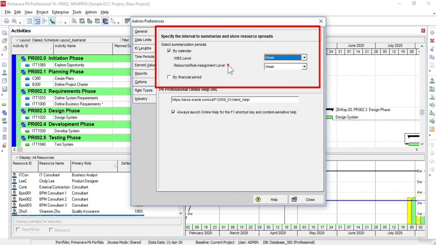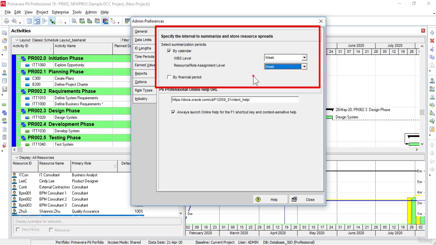In the WBS level, we choose this option for the time interval, such as week or month, for storing summarized activity data. In the resource or role assignment level option, we choose the time interval, such as week or month, for storing the summarized resource data.